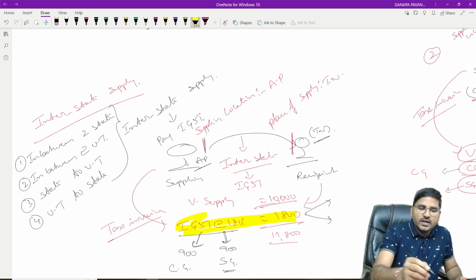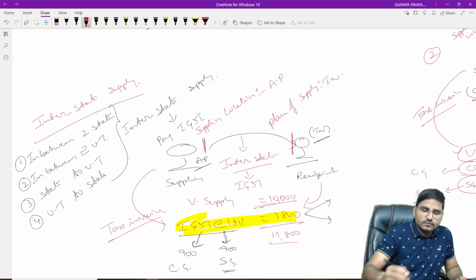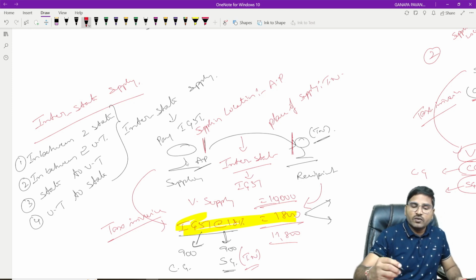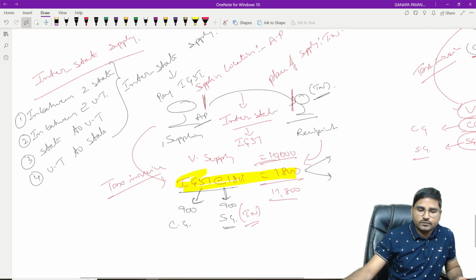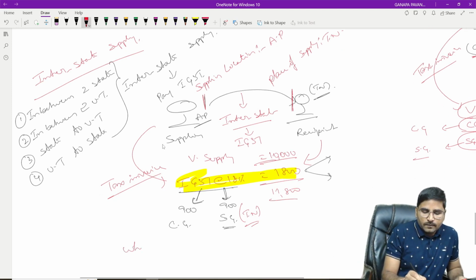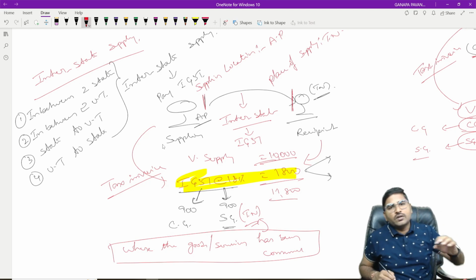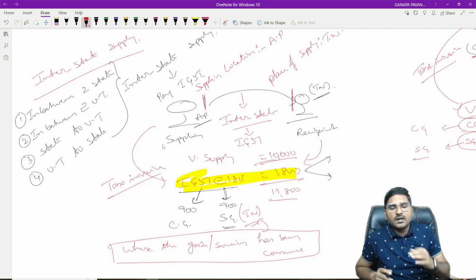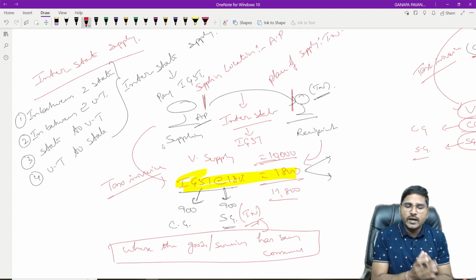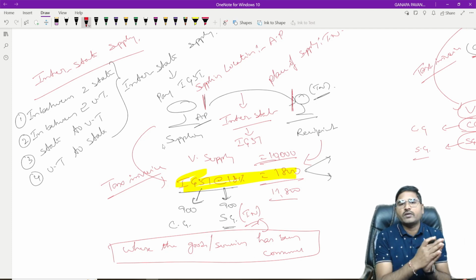Here, the balance of 900 rupees will go to Tamil Nadu, where the goods are consumed. Where the goods or services have been consumed, such state government will get the revenue. That is Tamil Nadu. Even though goods are manufactured in Andhra Pradesh, ultimately those goods are consumed in Tamil Nadu. Hence, the Tamil Nadu state government is eligible to get the revenue.